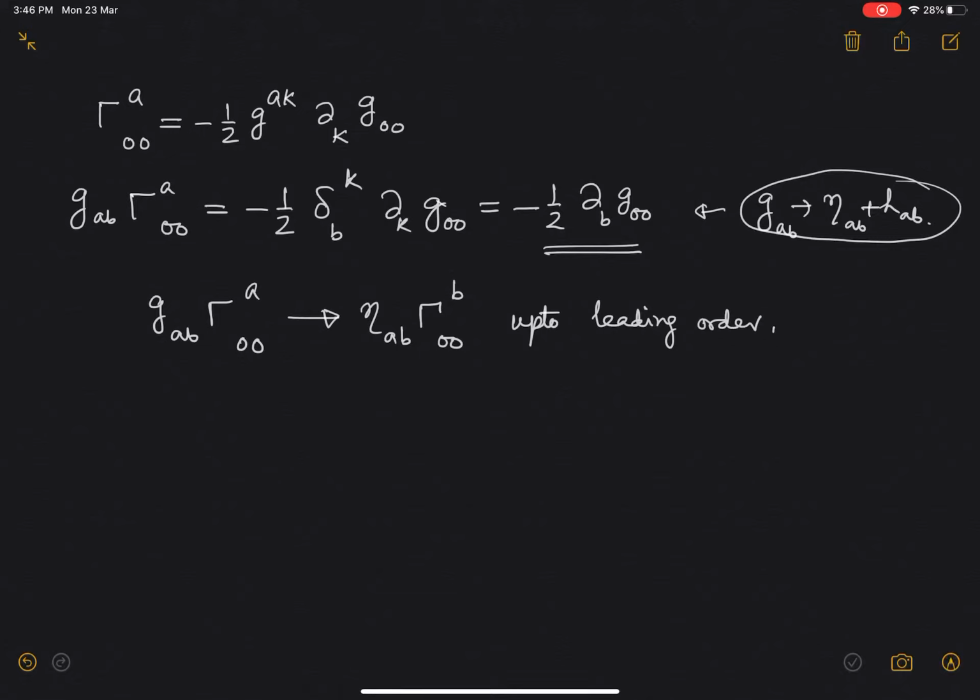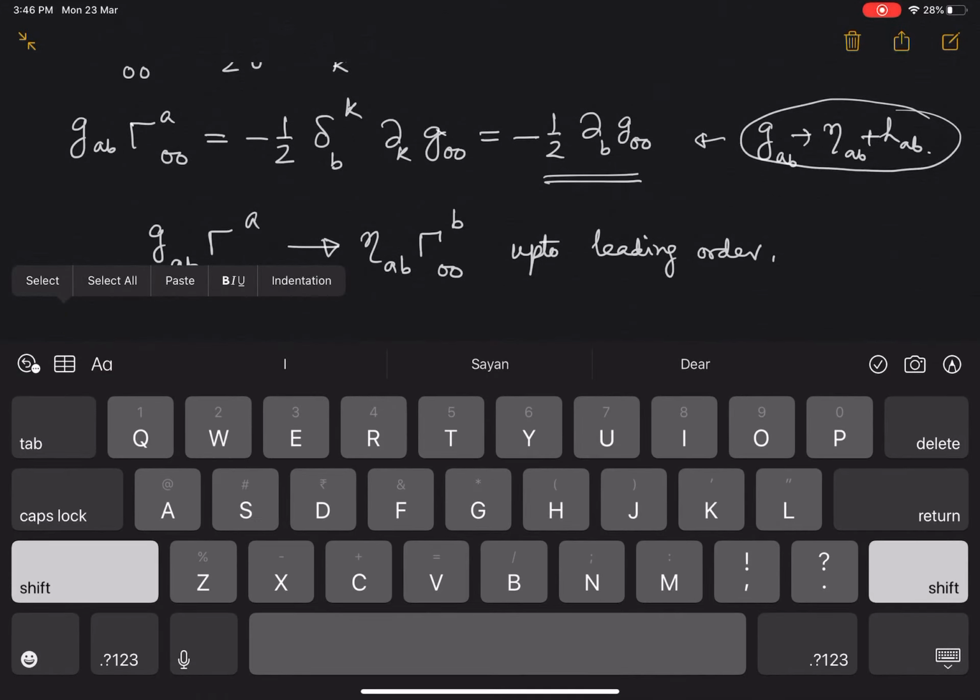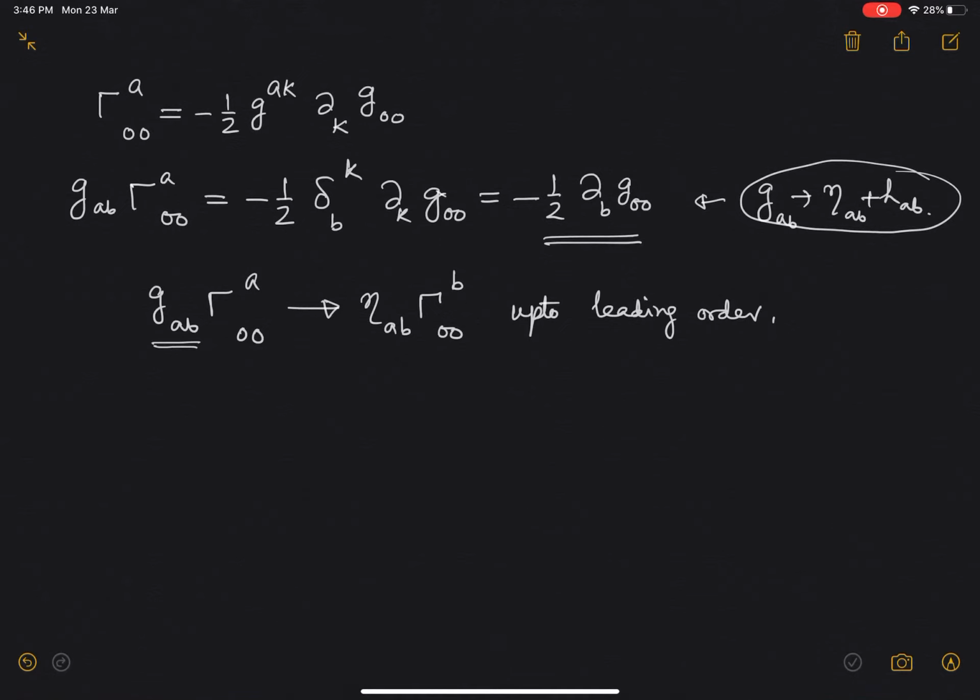This is simply because when I write down g_ab as eta_ab plus h_ab, then I also have to remember that this gamma will have the product of the derivative of the metric with the metric itself. So this gamma will have g multiplied with del g, this type of terms. There will be 3 such terms, and everywhere I will expand this g by eta_ab plus h_ab.